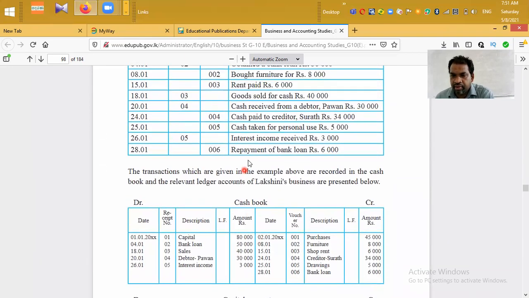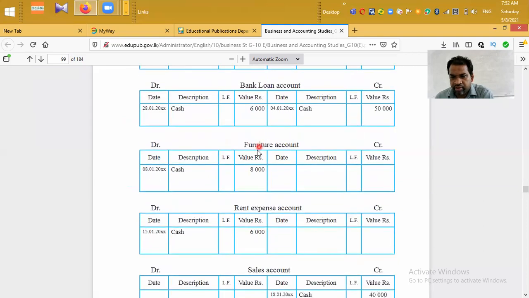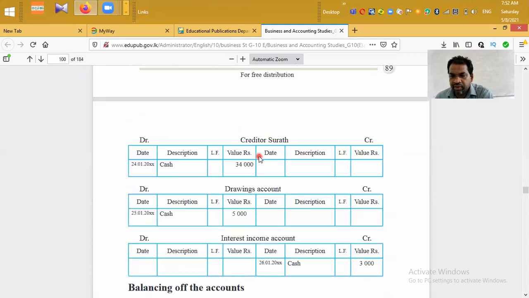Next transaction, 24th January, 004 payment voucher, cash paid to creditor Surat 34,000. When you pay money to settle their due amount, the liability decreases. Therefore, we can debit Surat's account. Surat is a liability, a supplier.